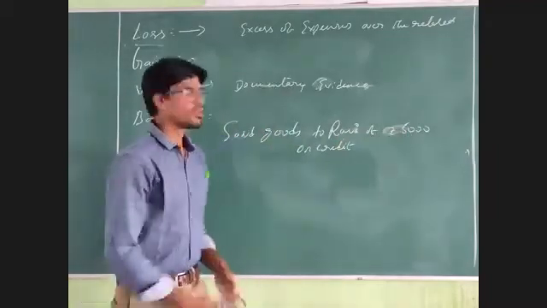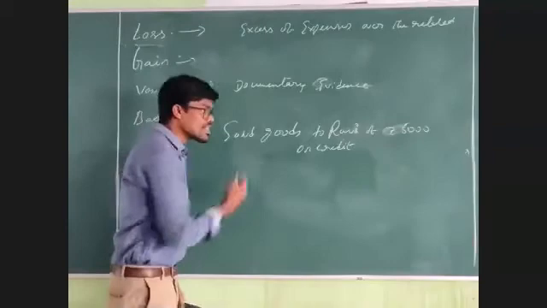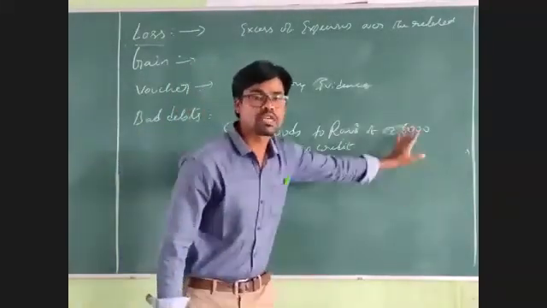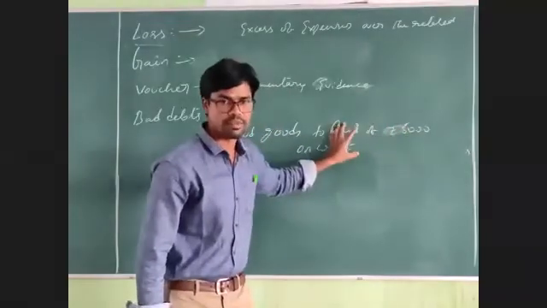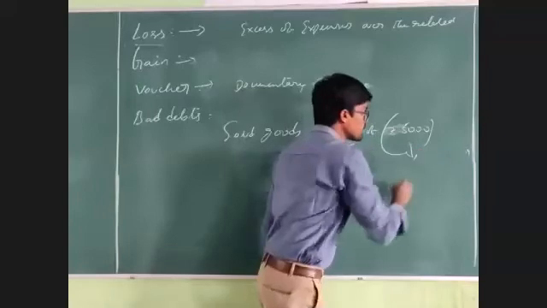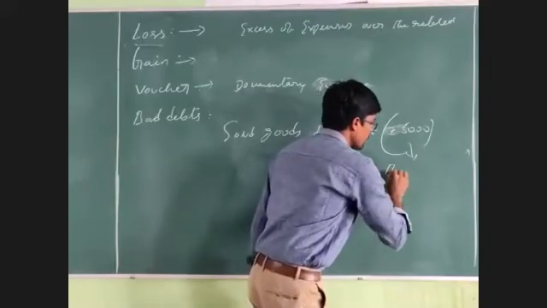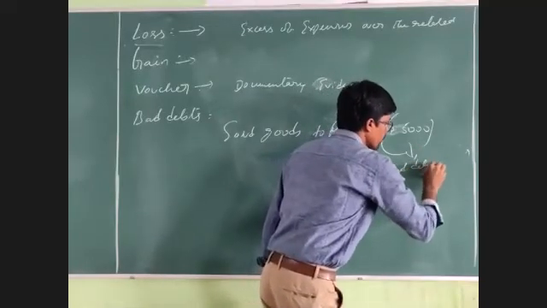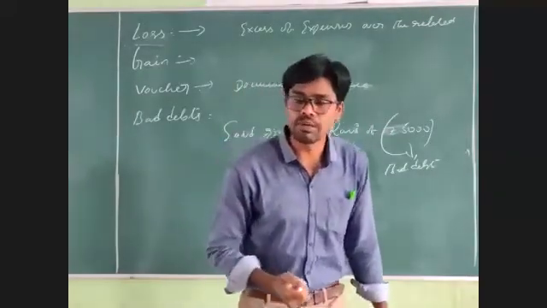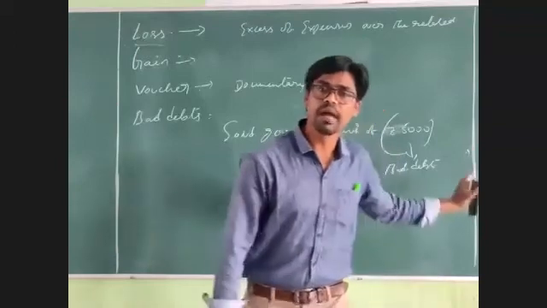After 1 month, if the business concern has not recovered the 5,000 amount of goods from Ravi, then the 5,000 amount is called a bad debt. Irrecoverable amounts are called bad debts.